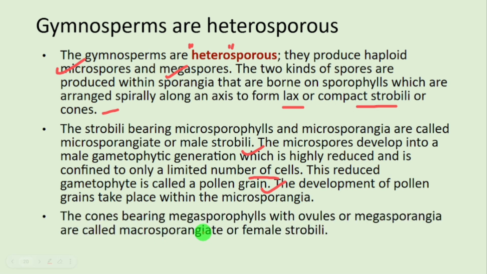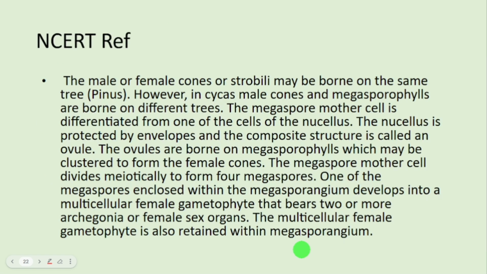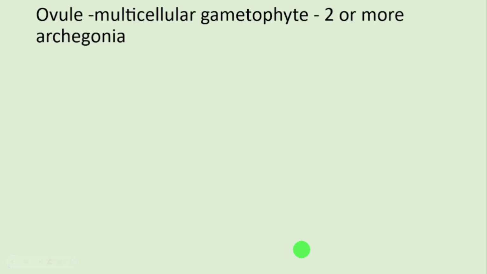The cones bearing megasporophyll with ovules or megasporangia are called macrosporangiate or female strobili. So this term is important. Microsporangiate, these are male, and macrosporangiate are female. Then ovules in gymnosperms.